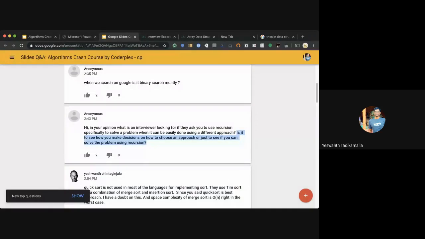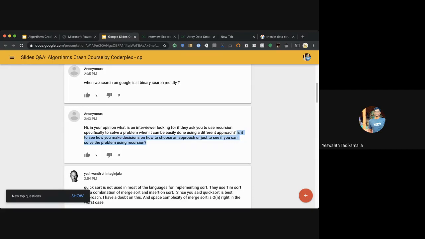I think it's quite a big mix of both. They want to understand why you chose the other approach over recursion, and they also want you to solve the tough problem using recursion. It's quite possible that the easier solution is either iteration or something else, but the interviewers would like to test how you would perform when the scenario is presented to you in a different way.